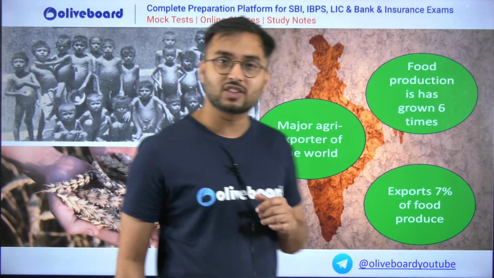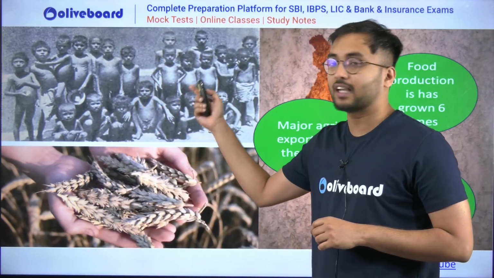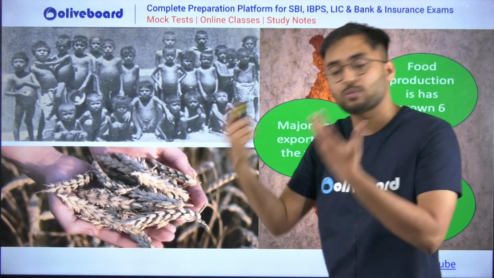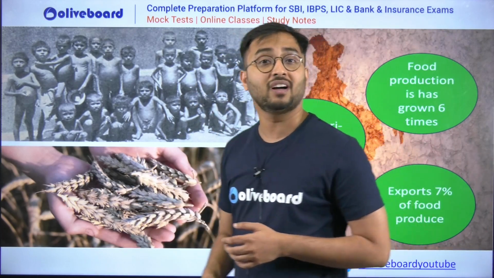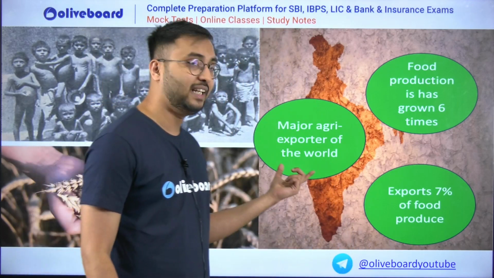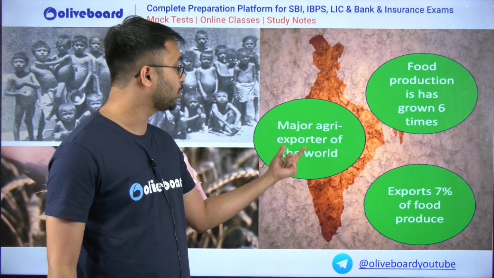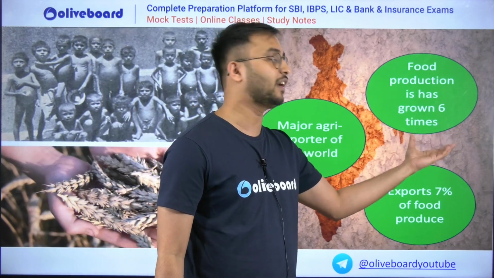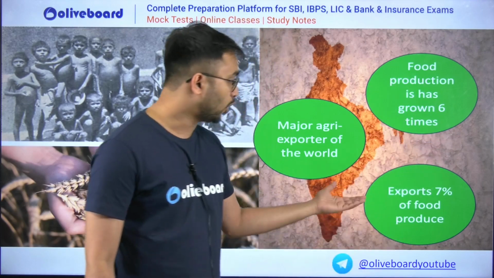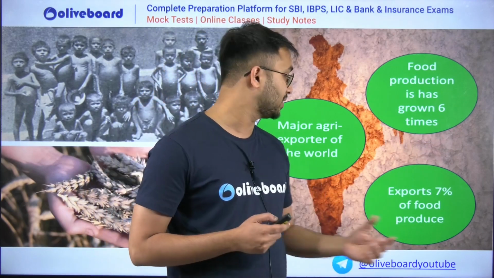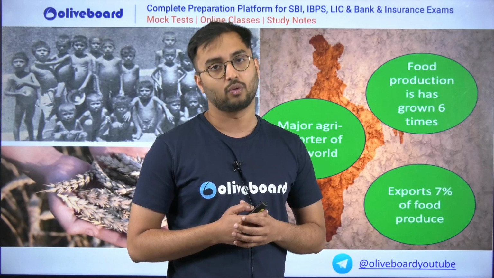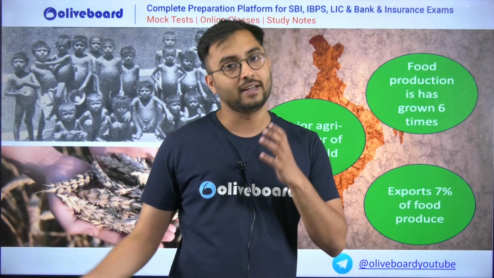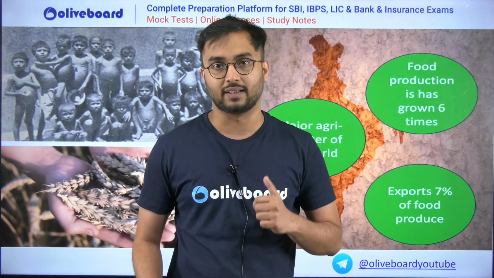हमने जब देखा था 1960s 70s में, जब भूखमरी की वजह से हमारे पास खाने के लिए खाना नहीं था, that was reverted, that was changed by Green Revolution, and today we became one of the biggest exporters of the agricultural products. So major agri exporter of the world India has become. At the same time, food production after Green Revolution in these 4 or 5 decades has become 6 times. Not only that, India exports 7% of the total food produce in the world. So this is how total Indian agriculture, from being food deficit, India has become a food surplus country.